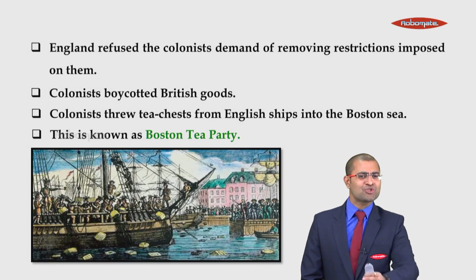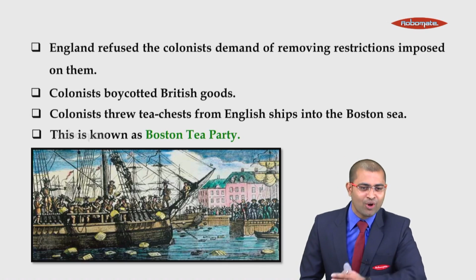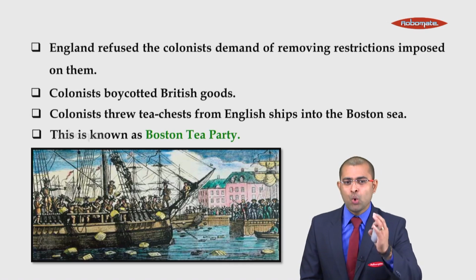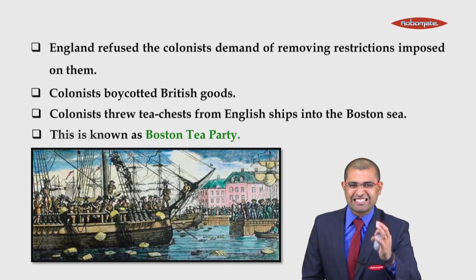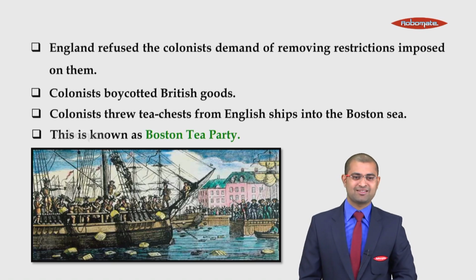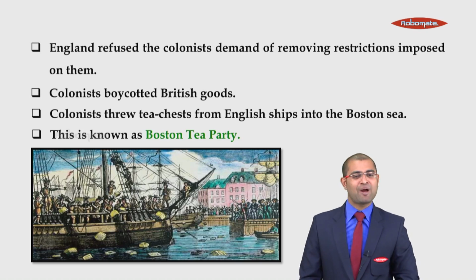And once this Boston Tea Party happened, the England government was enraged at the colonists. They made a plan that Boston Harbor will be closed for the next 2 years unless and until colonists pay taxes. This was the clear-cut rules and regulation passed by the British Parliament.